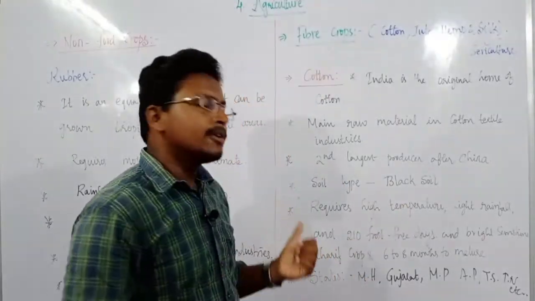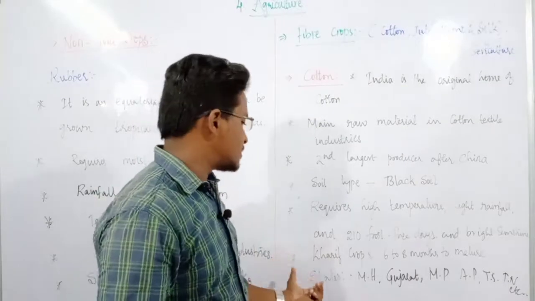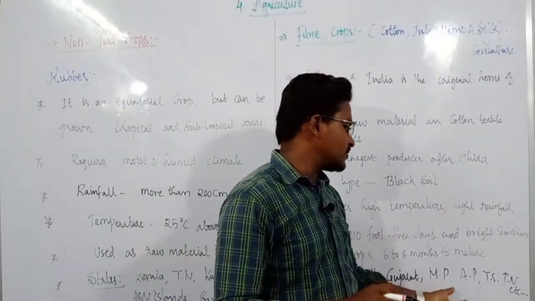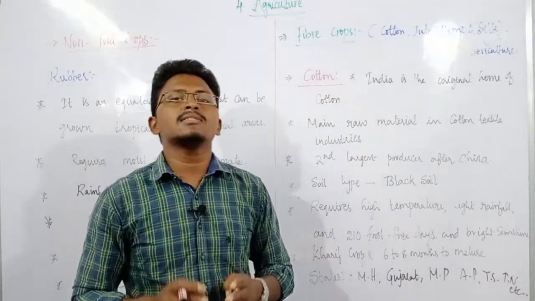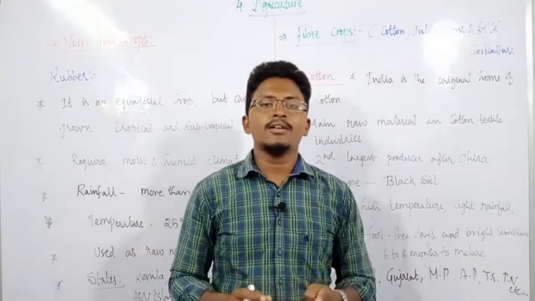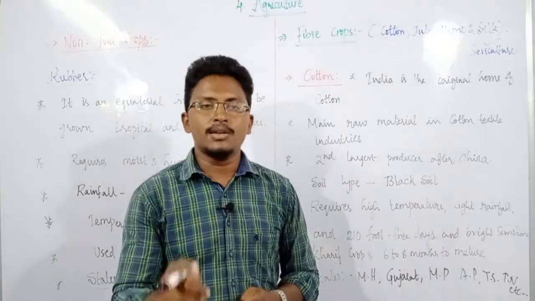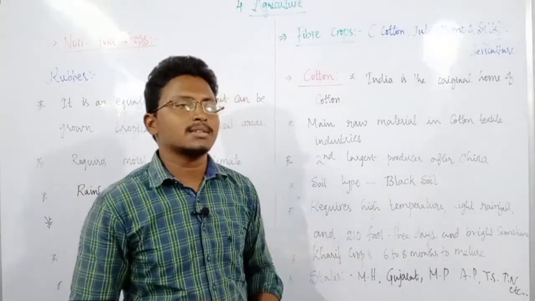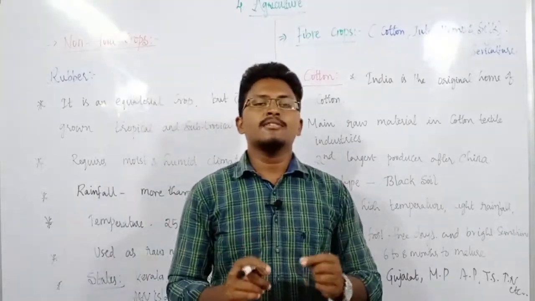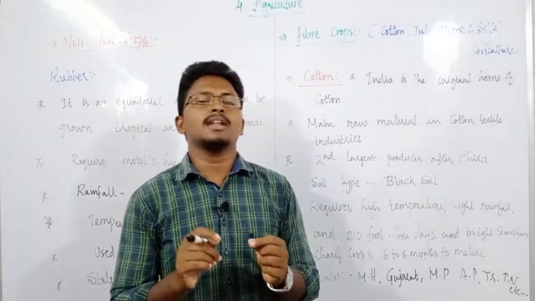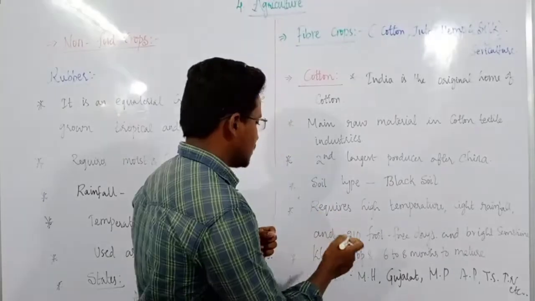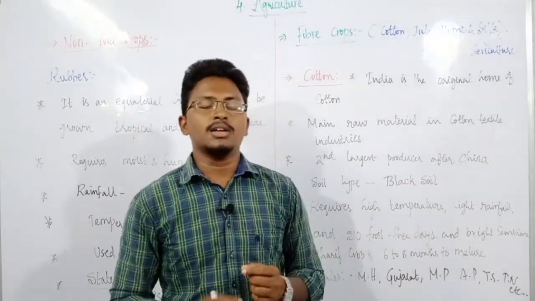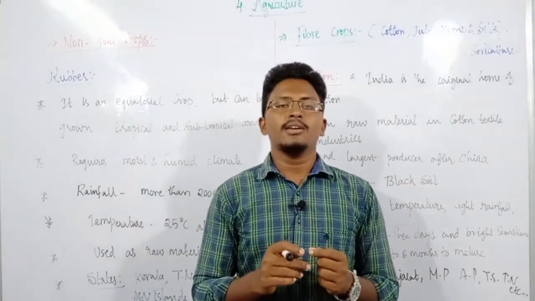Then what are the important states are that the states such as Maharashtra, Gujarat, Madhya Pradesh, Andhra Pradesh, Telangana, Tamil Nadu, etc. So these are some of the states where cotton is mainly grown. At the same time, sometimes the question can be asked in this map pointing, like which state is the largest producer or the leading producer of this cotton in India. Then you have to locate this state known as this Maharashtra. So this is also one of the very important thing.